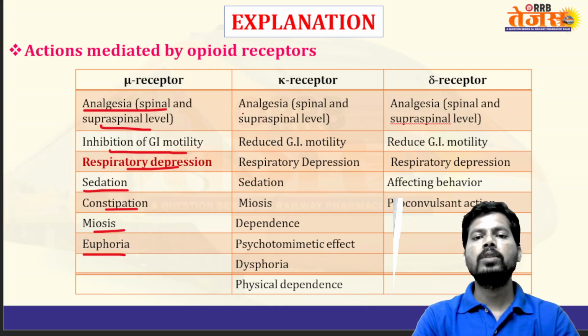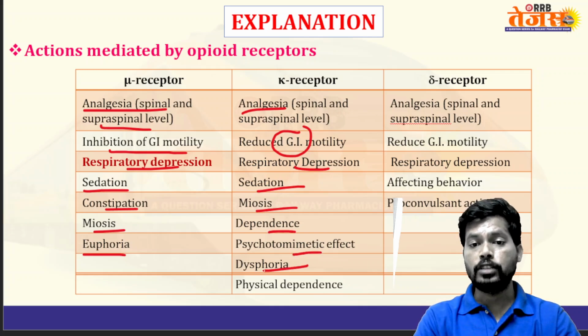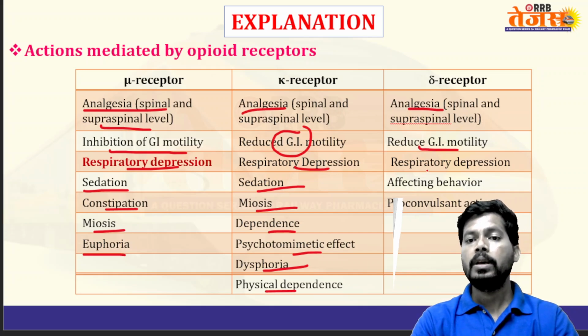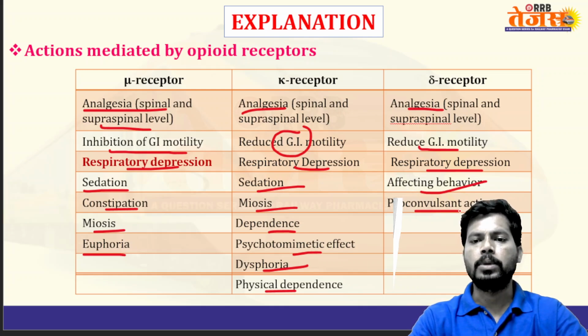And kappa receptors are involved in analgesia, decreased gastrointestinal motility, respiratory depression, sedation, meiosis, dependence, psychomimetic effects, nothing but CNS stimulation, dysphoria at high doses, and physical dependence. Coming to delta receptors: analgesia, loss of pain, reduced gastrointestinal motility, respiratory depression, affecting behavior, and pro-convulsant action. There is a chance of convulsions due to excess stimulation of delta receptors.